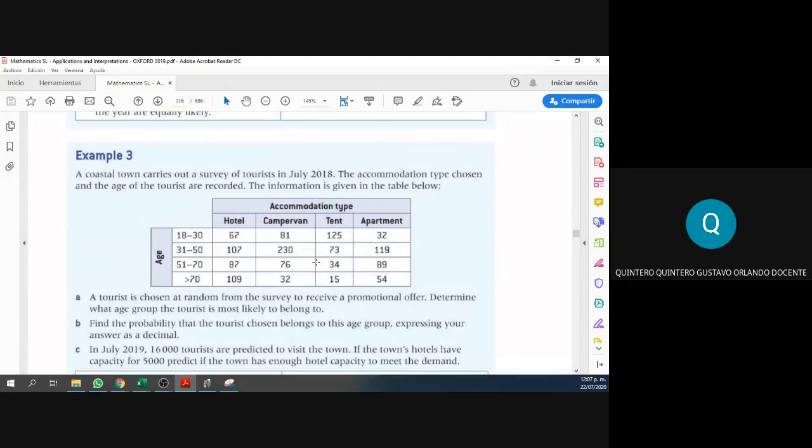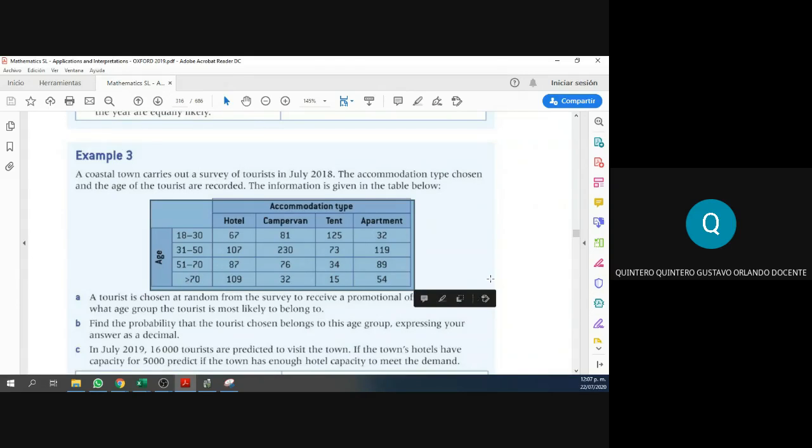All right, so these are the results. If I take any number at random, this 125, this means that 125 people are staying in a tent and are between 18 and 30 years old. So can you guys read the full table?